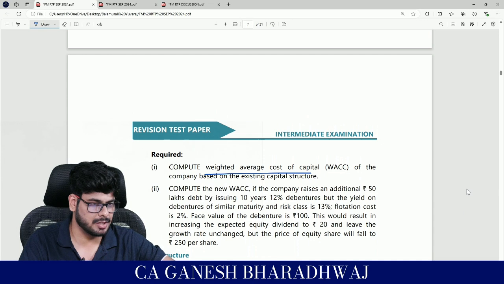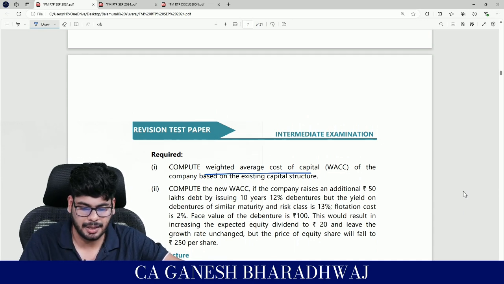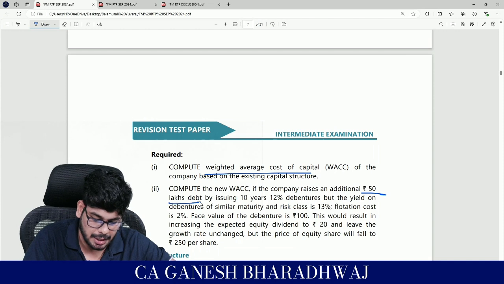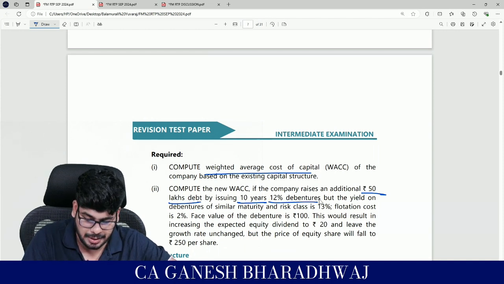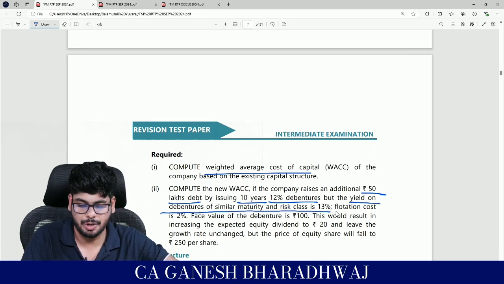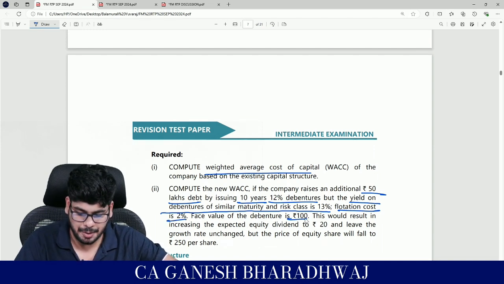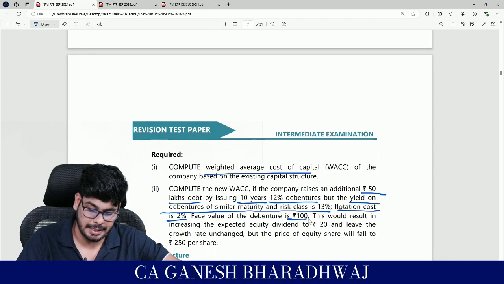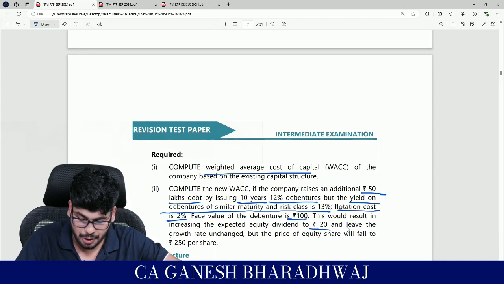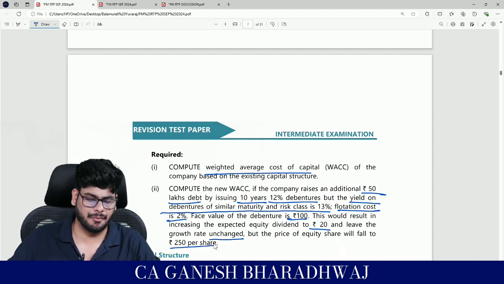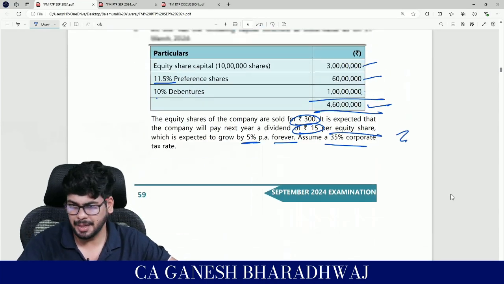The second part of the question is where things become a little interesting. That one adjustment is a deal breaker in this question. Compute the new WACC if the company raises an additional 50 lakh debt by issuing 10 years 12% debentures, but the yield on debentures of similar maturity and risk class is going to be 13%. Flotation cost is going to be 2%, the face value of the debenture is going to be 100, and this would result in increasing the expected equity dividend to 20 rupees and leave the growth rate unchanged, but the price of the equity share will fall to 250 rupees per share. Now forget the second part, let's do the first part. Second part I will come to later.